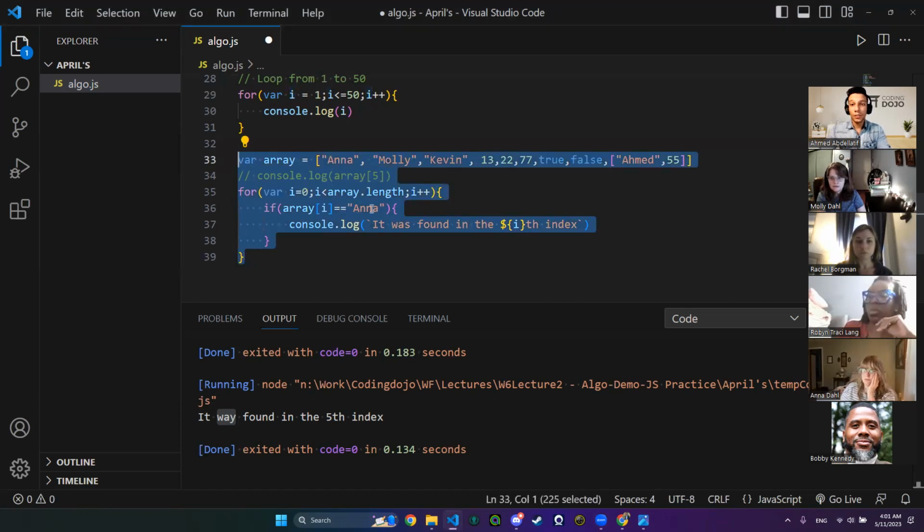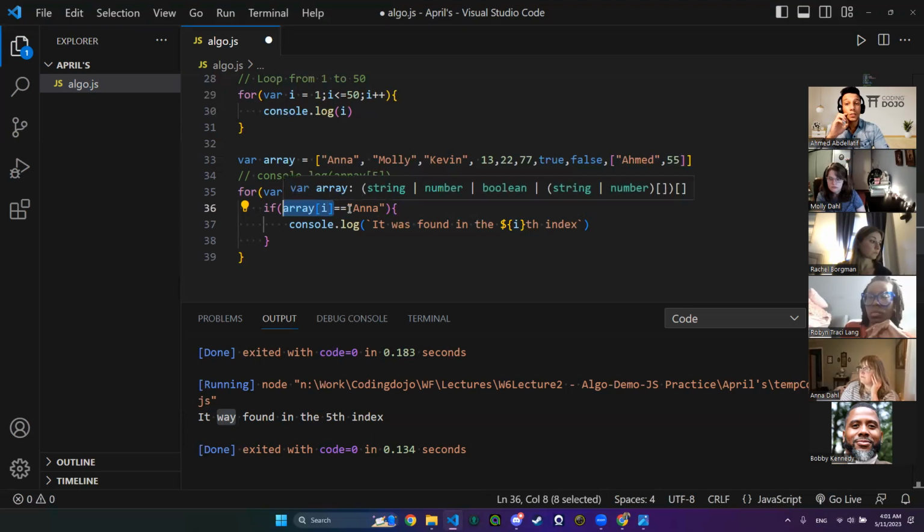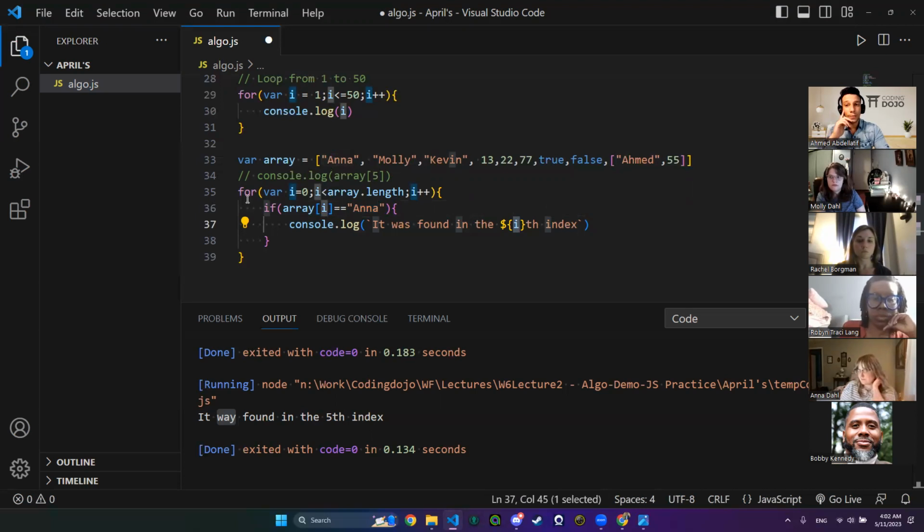Again, I was checking if my index equals, when I say array of i, that means I'm having here the index in the array, so I'm grabbing the value. So if my value equals Aina, console log the i that I have right here. Let's say my first i is 0. What is array of 0? Aina. So is Aina equal to Aina? Yes.